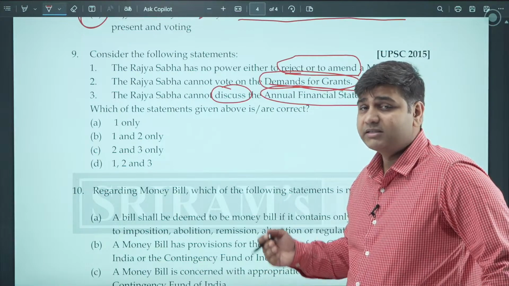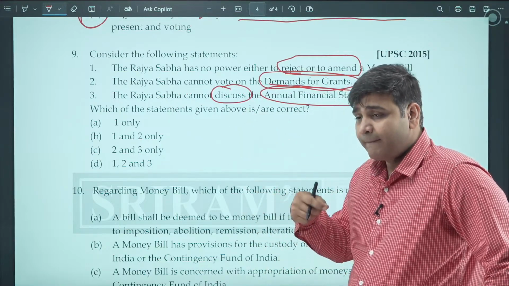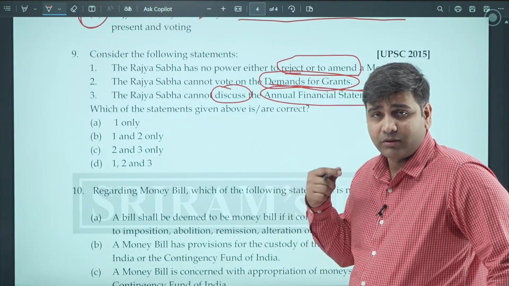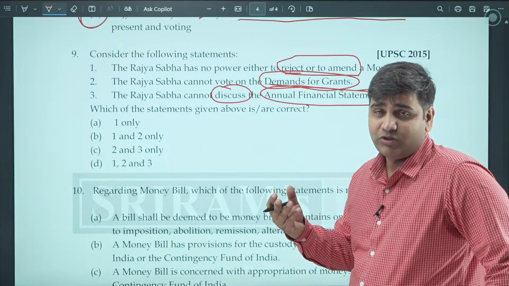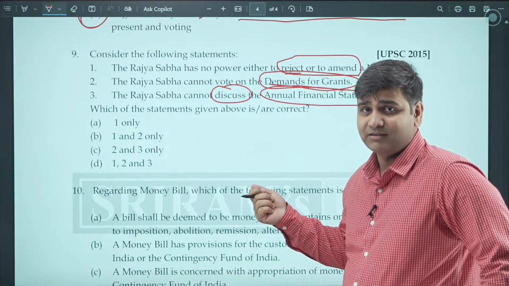It is of course the voting part which comes into it. It cannot take the lead, and it cannot make amendments to the money bills. That is the important thing, but it can of course discuss these things.